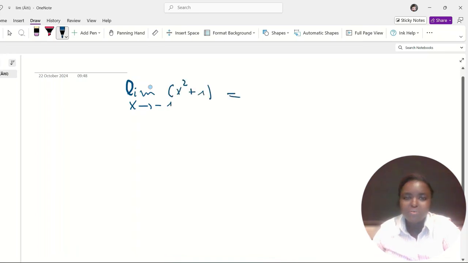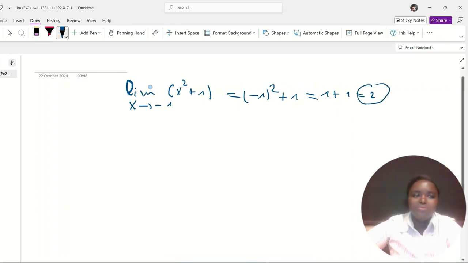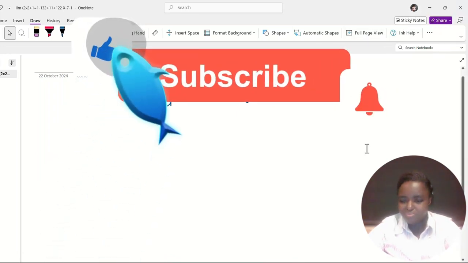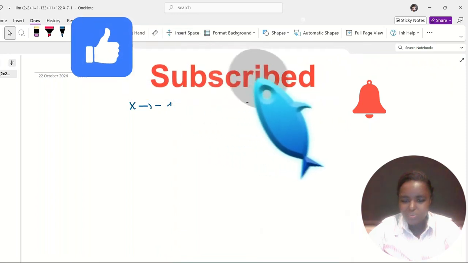So this is equal to minus 1 to the power 2 plus 1, which is equal to 1 plus 1 equals 2. So the answer is 2. This was very easy. Let's move on to the next question.